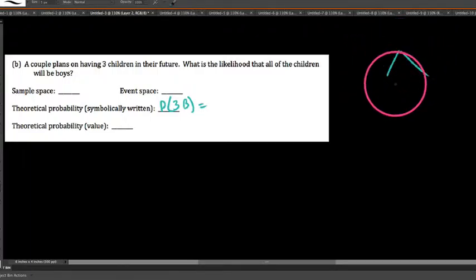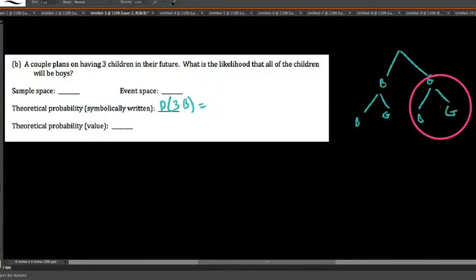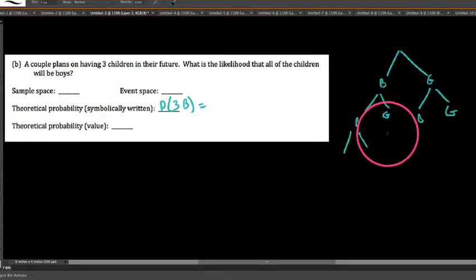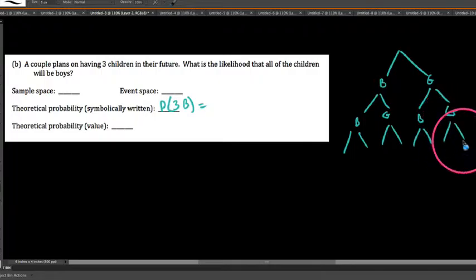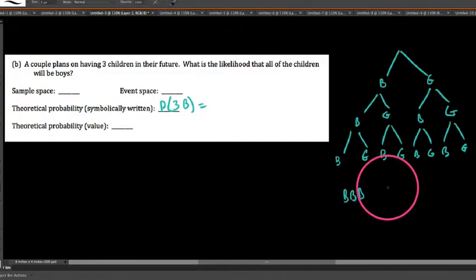With respect to the first child, it's either going to be a boy or a girl. And from there we could have a boy boy, boy girl, girl boy, or a girl girl. And then coming out of the third child, at each of those points you could also have a boy or a girl. So our efforts here were basically to list out the sample space. I'm going to start with the easy ones here. We could say boy, boy, boy, or girl, girl, girl.